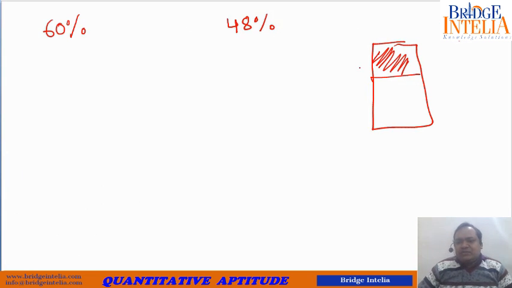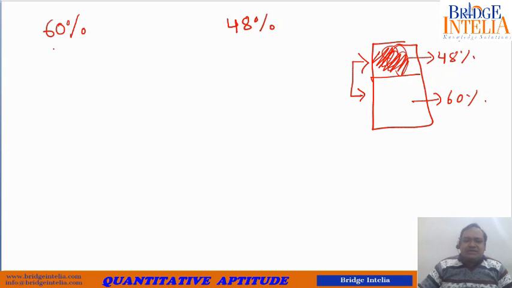Now I am trying to find the ratio in which these two ultimately got mixed. This much is 48% strength and this is 60% strength. Suppose I mixed this much of 60% concentrated solution with this much of 48% concentrated solution. What was the outcome? The outcome was that finally it was 55% concentrated.